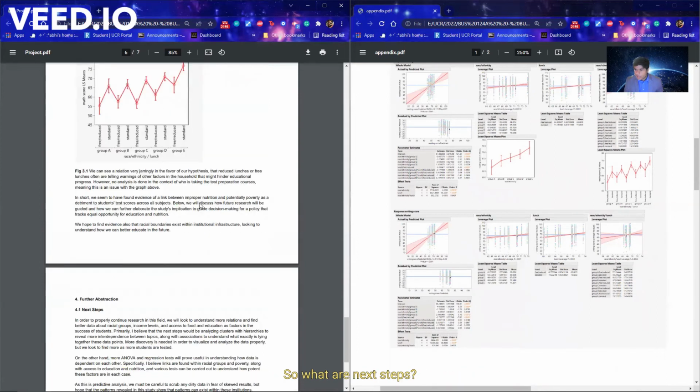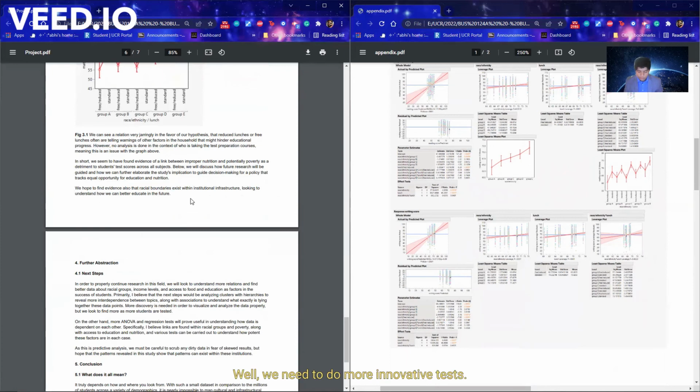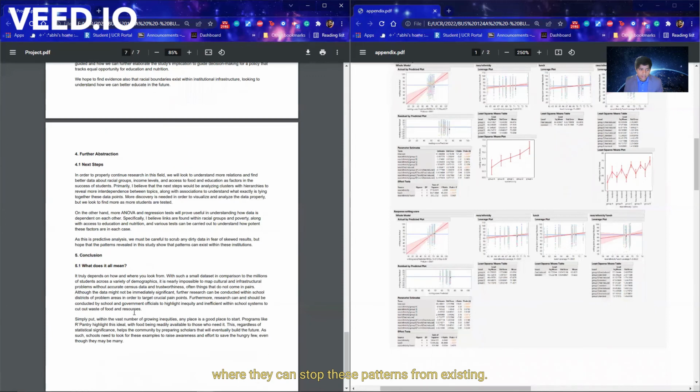So, what are next steps? Well, we need to do more ANOVA tests. We need to do more regression tests. We need to find better data, more data. We need to understand why these patterns exist and where we can stop these patterns from existing. It really depends on how and where you look from, depending on what kind of privilege you might have, depending on what kind of access you might have, any education you might have.